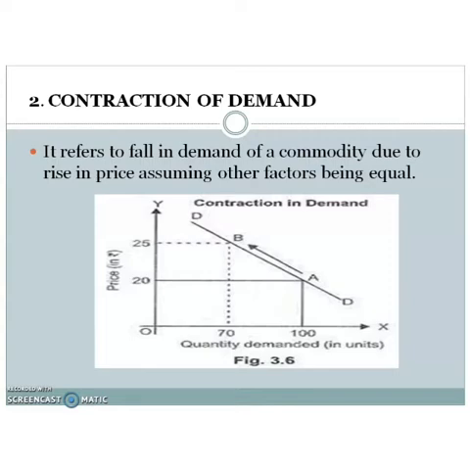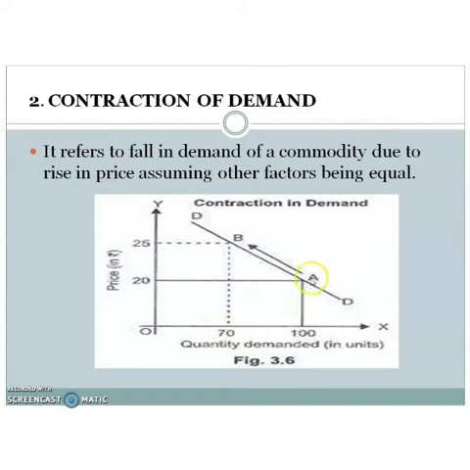So this diagram shows the contraction of demand. It is shown by movement from a lower point to an upper point. So there is an upward movement. Contraction means a decrease or fall in demand, but on the demand curve it is an upward movement. Why? Because if price increases from 20 to 25, what happens to demand? Demand will decrease. From this diagram, demand decreases from 100 to 75.